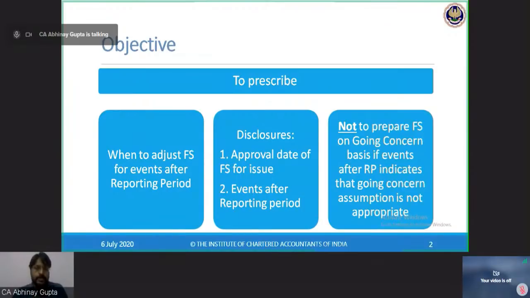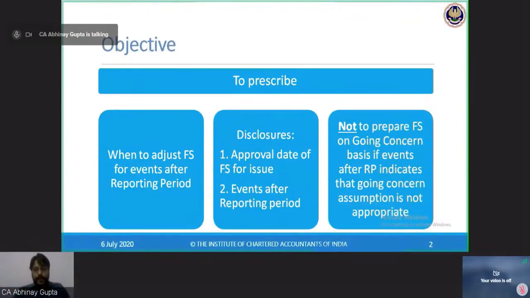Now, again, third item which the standard talks about is going concern. I hope everybody knows what going concern is. Going concern means that from the end of the reporting date, means 31st March 2020, management doesn't have any doubt on the continuity of the company business for next 12 months or for next one operating cycle. So that is called the going concern assumption.